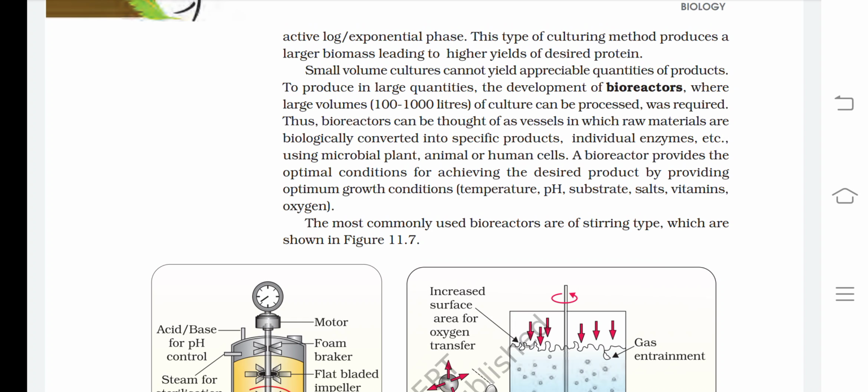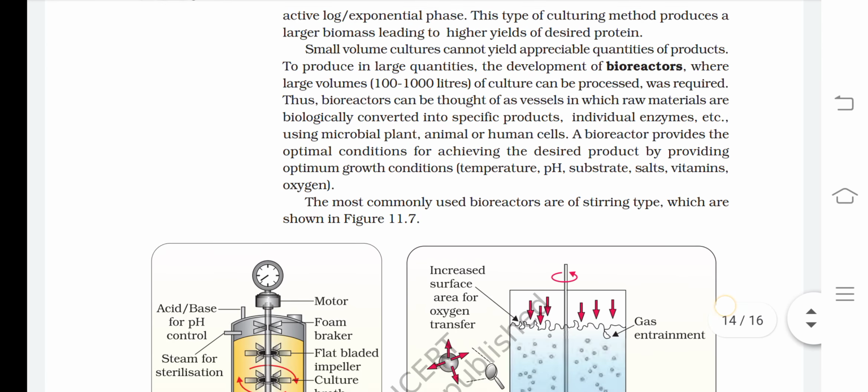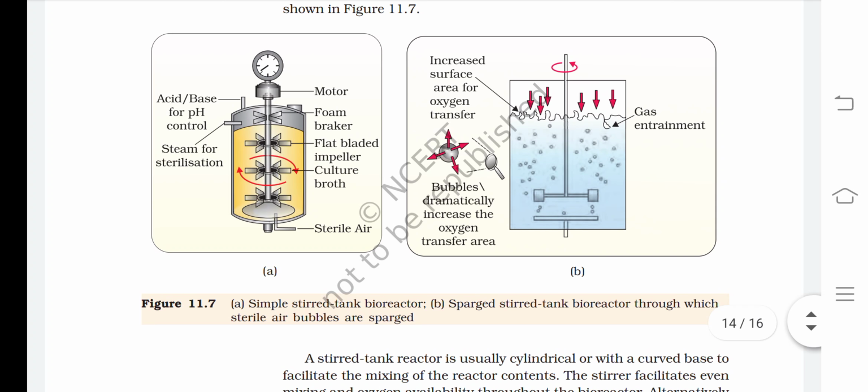The most commonly used bioreactors are of stirring type, which are shown in figure 11.7. In figure 11.7, there is figure A, which is a simple stirred tank bioreactor where there is a stirrer, which is a flat bladed impeller, and there is culture broth inside the bioreactor. Sterile air is inserted, there is a foam breaker, a motor, acid and base for pH control, and steam for sterilization.